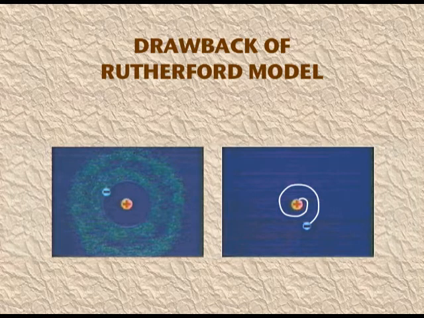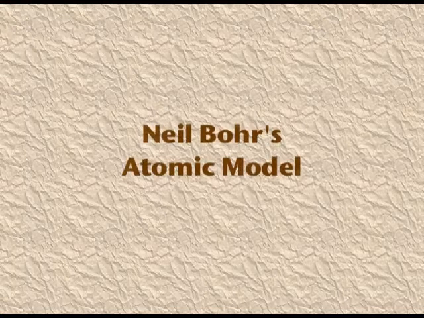Niels Bohr tried to remove the drawbacks of the Rutherford model. At that time there were two major theories that helped Niels Bohr a lot. The first was that electromagnetic radiation has dual behavior, a wave nature and a particle nature. And the second one, that atomic spectra can only be explained by quantized energy levels. These two formulations helped Niels Bohr to establish his own model, known as the Niels Bohr atomic model.